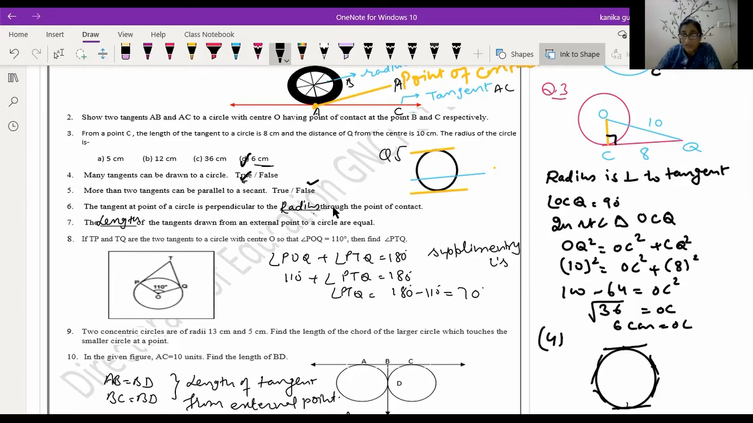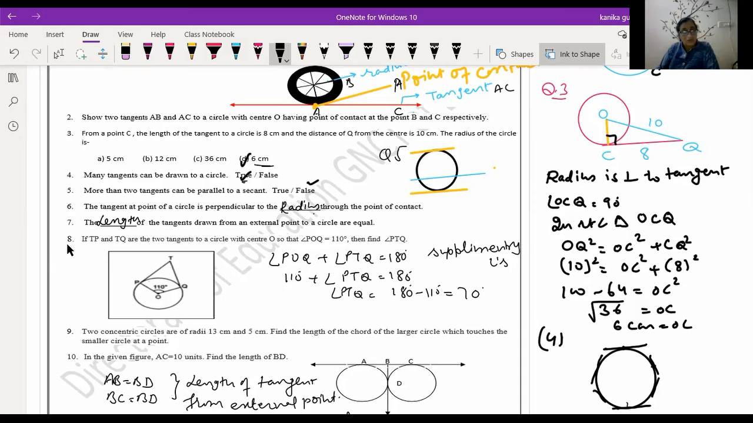Now question number 6: the tangent at a point of the circle is perpendicular to the radius through the point of contact. So your answer is radius. The dash of the tangents drawn from an external point of the circle are equal. The length of the tangents drawn from the external point of the circle are equal. So your answer is length.